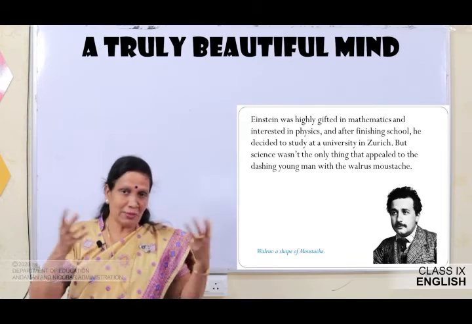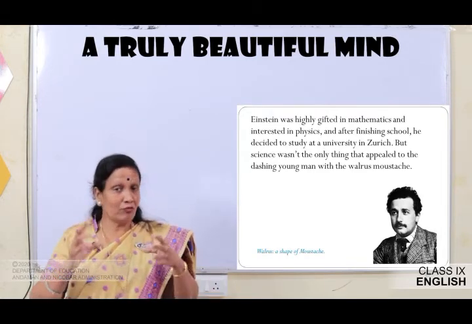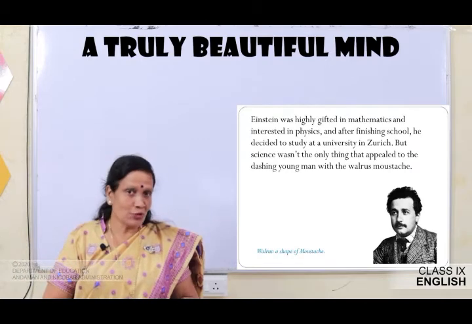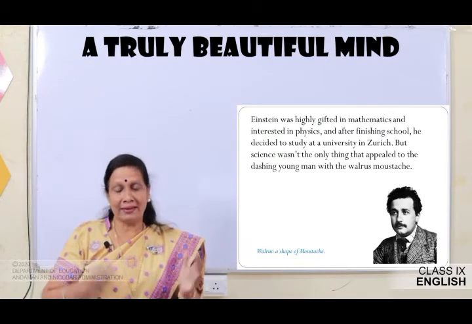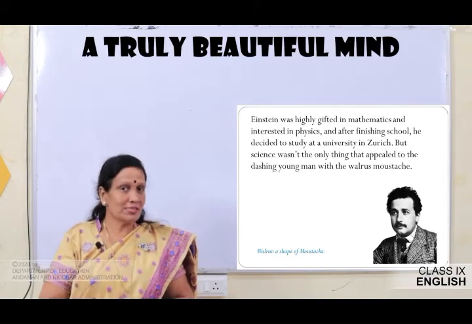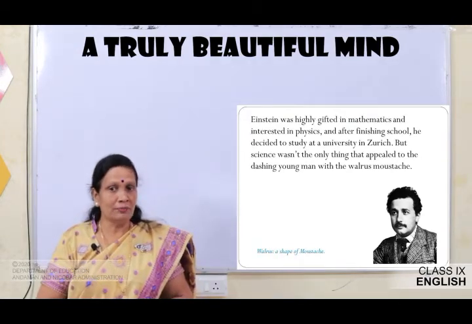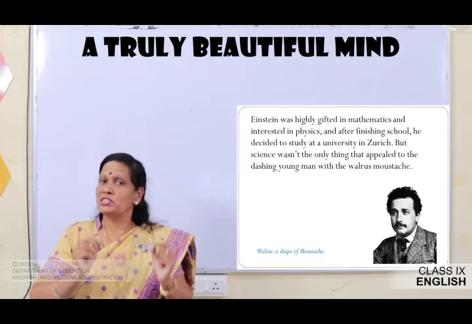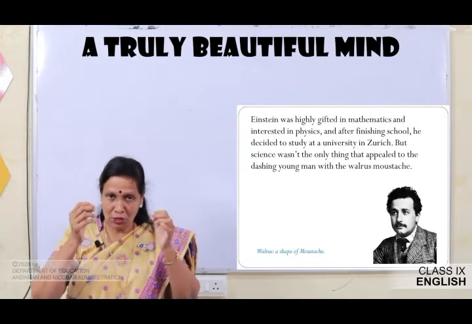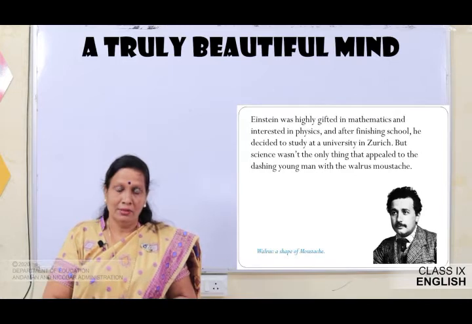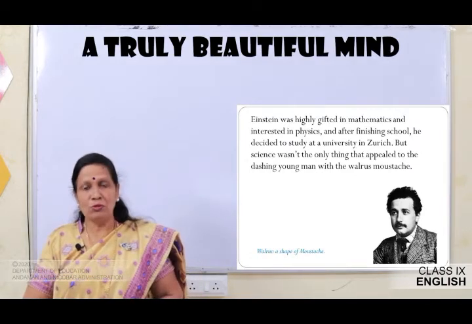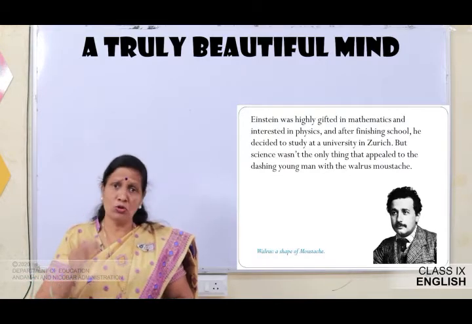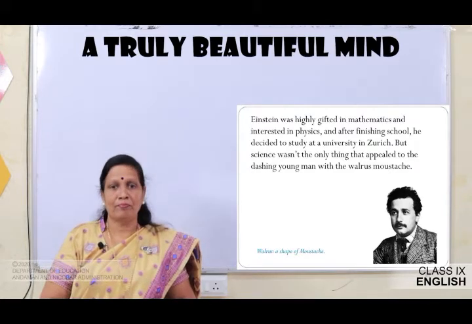You know, you have seen many of the youngsters these days have different styles of moustache, and even they have different hairstyles, isn't it? You people also go to the parlor and get your hair cut in different styles. So, if you look at the picture of young Einstein, he had a walrus moustache, okay? A particular shape of the moustache. So, he was very good in mathematics and he was also interested in physics, and after finishing his school, he decided to go to a university in Zurich.